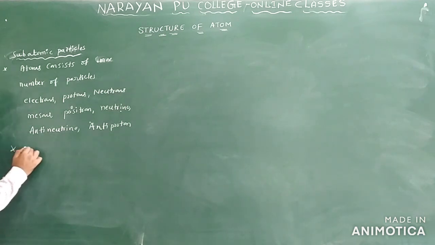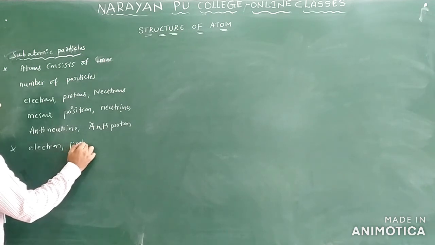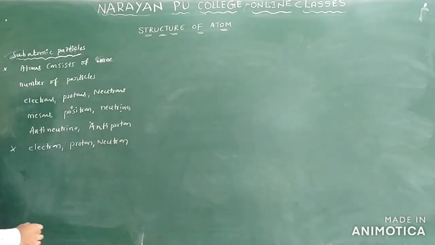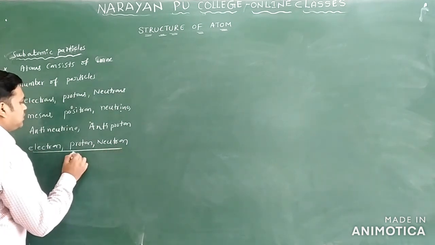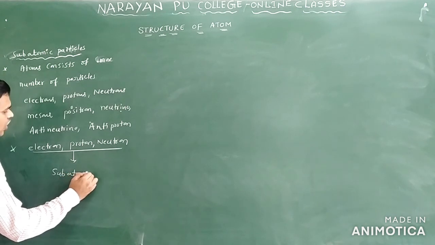Among these, electron, proton and neutron are called subatomic particles.